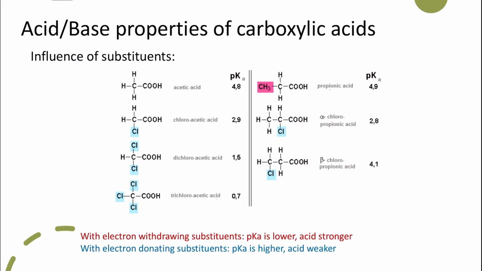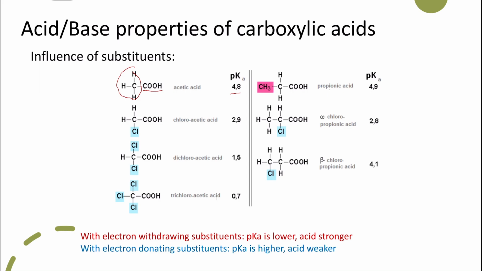Let's have a look at the influence of substituents on the acidity of carboxylic acids. The parent acid we will talk about is acetic acid, because acetic acid is the one that has only one methyl group and then the carboxylic acid group. The pKa of acetic acid is 4.8. It's a weak acid because we said anything above 4 is a weak acid.